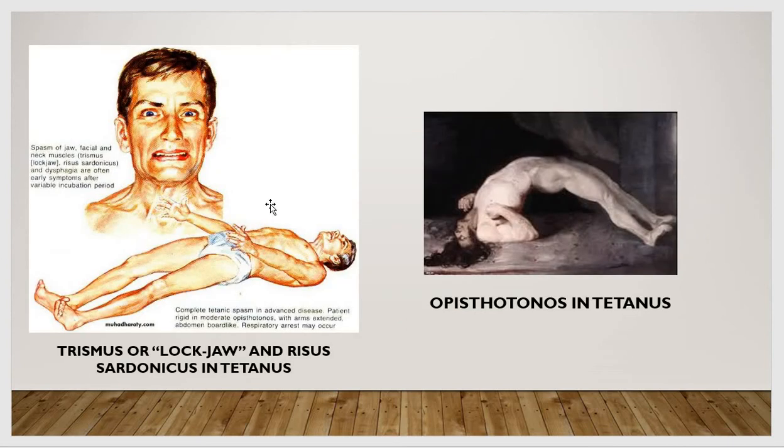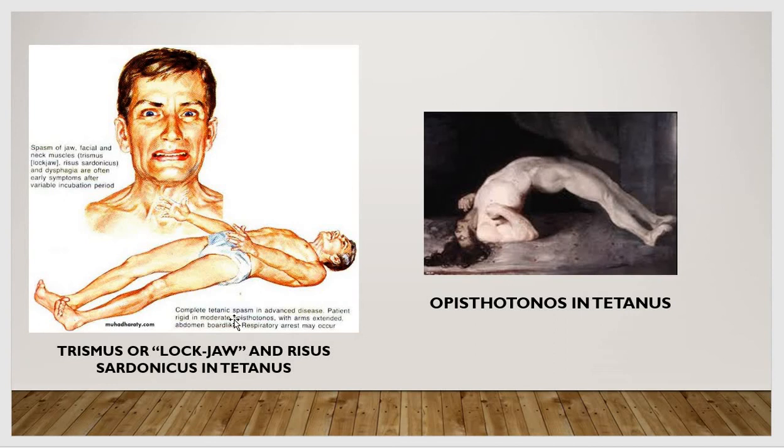Now see this picture. It very well shows you the trismus or the lockjaw and the risus sardonicus in tetanus. See the expression. See the contraction of the muscles of the face. Spasm of the jaw, facial and neck muscles, which is called trismus or the lockjaw, and the risus sardonicus, and dysphagia are often early symptoms after a variable incubation period. This is due to the muscle spasms.